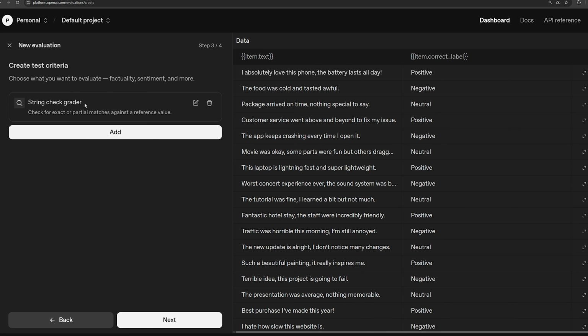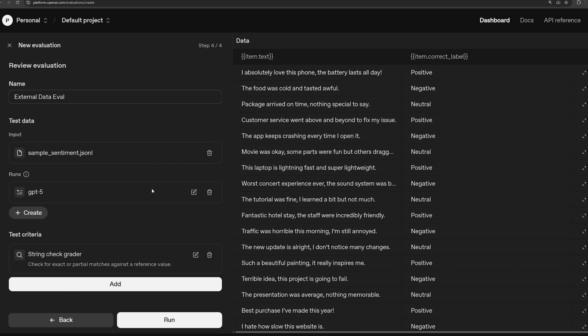So we've already got the string check grader that we want. Once you have your test criteria set up, you can click next. And now we're ready to actually run our evaluation. What this will do when we click run is create the evaluation and then do a run based on it, which means that we're going to take the model, take the prompt, give it the eval set, and run it. Based on that run, we'll get some output and some metrics, okay? So let me fix the name of our evaluation. I think it got reset. There we go. So: sentiment analysis eval, running on this input data, this model that we've already set up.